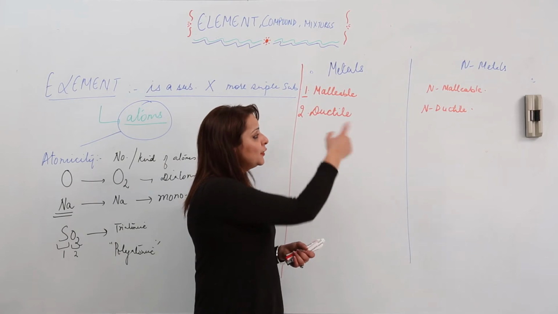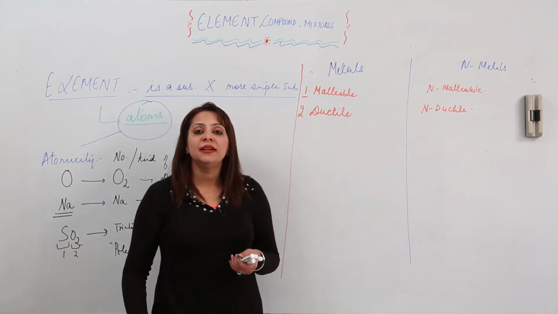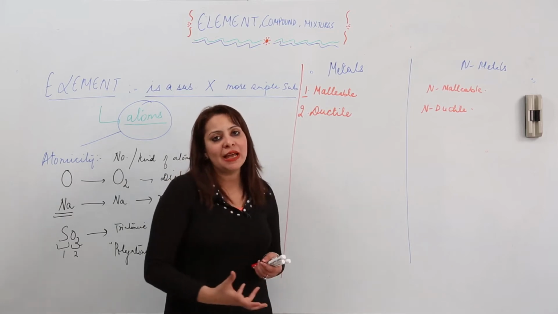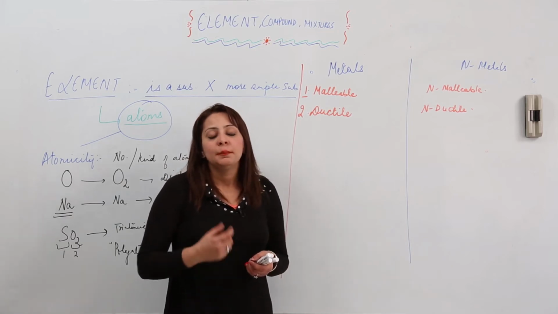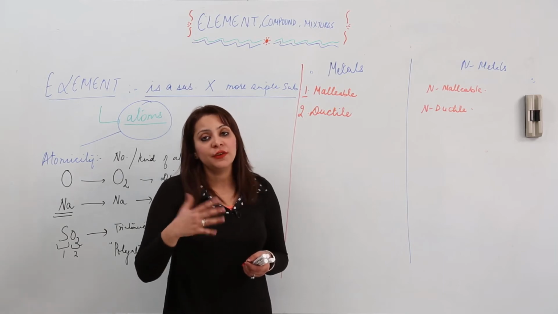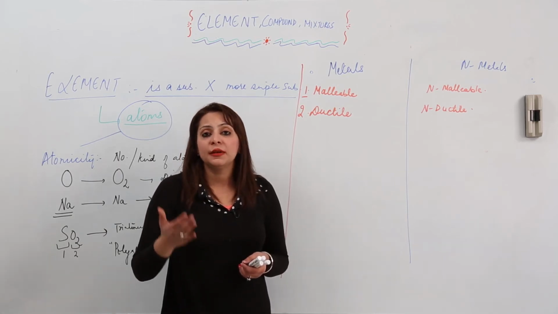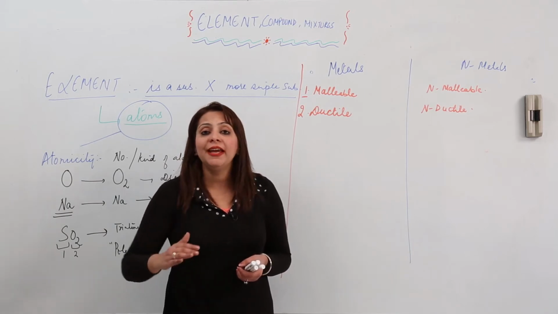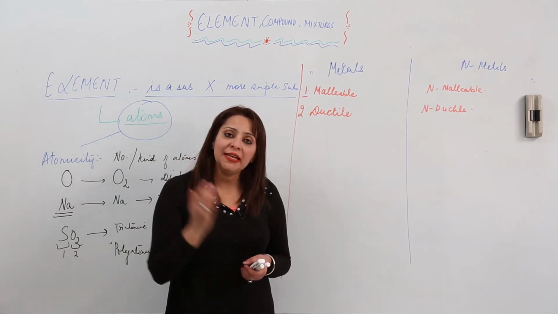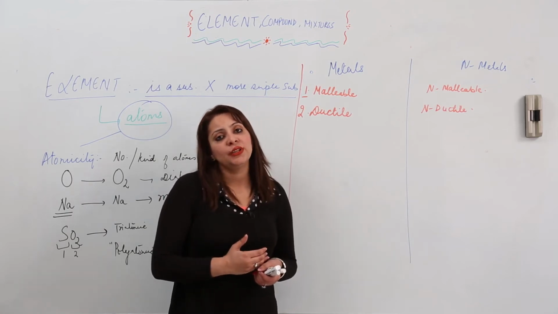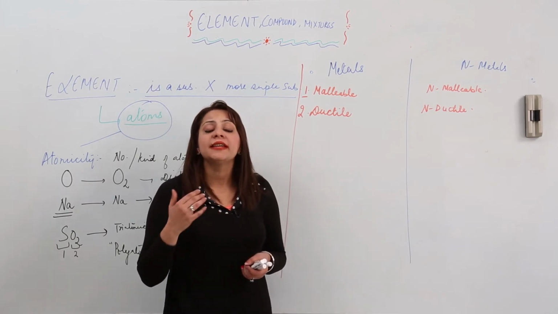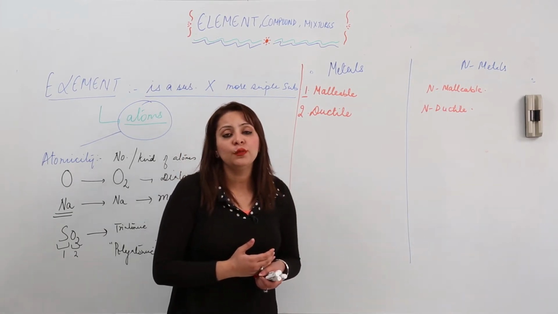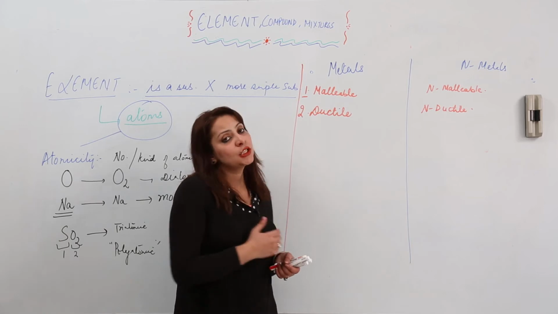So coming to the point, what do we mean by ductility? It means drawing metal or any substance. It is not particularly metal, because ductility refers to beating a substance into thin wires, again by hammering. So when any substance can be beaten into thin wires by hammering, it is said to be ductile, and when any substance cannot be beaten into thin wires by hammering, it is called non-ductile.